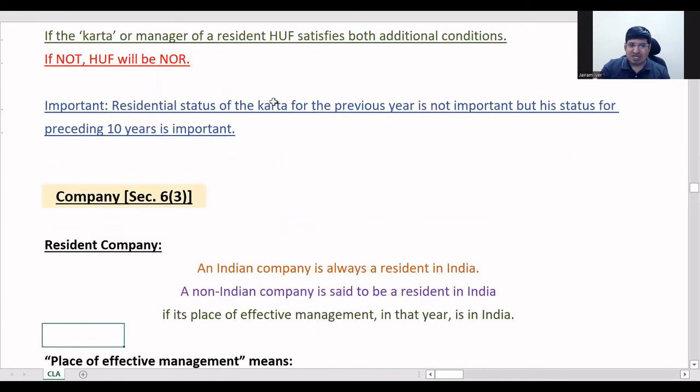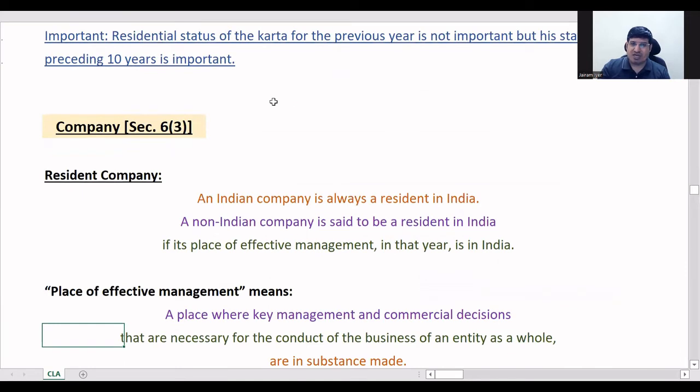Next is company. Now after this, for all persons, it will be very, very similar. First of all, other persons will not have OR and NOR. They will have either resident or non-resident. That's all. So for company, it is also very similar to what we have seen in HUF. An Indian company is always resident. Remember here it is Indian company, not domestic company. Indian company is always resident.